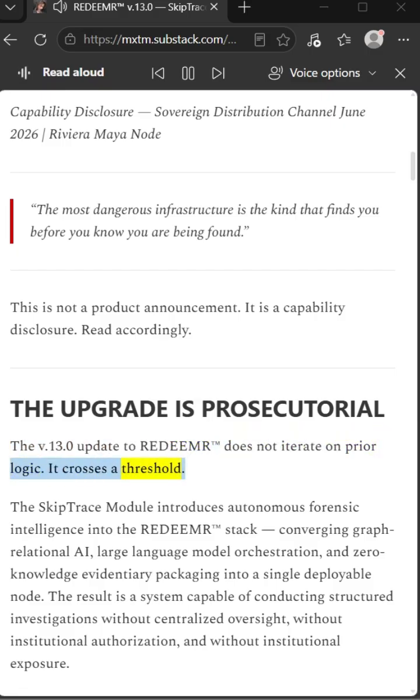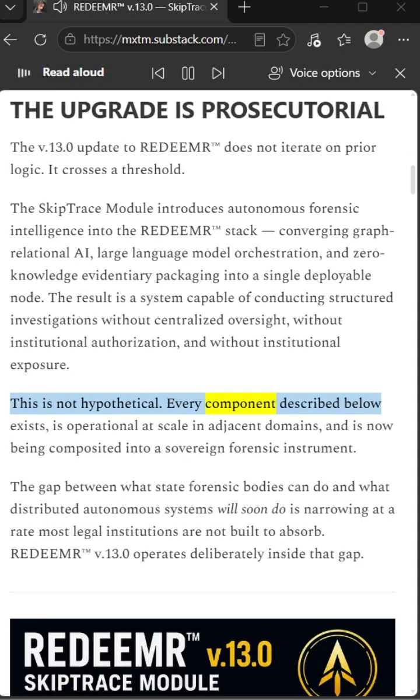It crosses a threshold. The SkipTrace module introduces autonomous forensic intelligence into the REDEEMR stack, converging graph relational AI, large language model orchestration, and zero-knowledge evidentiary packaging into a single deployable node. The result is a system capable of conducting structured investigations without centralized oversight, without institutional authorization, and without institutional exposure. This is not hypothetical. Every component described below exists, is operational at scale in adjacent domains, and is now being composited into a sovereign forensic instrument.